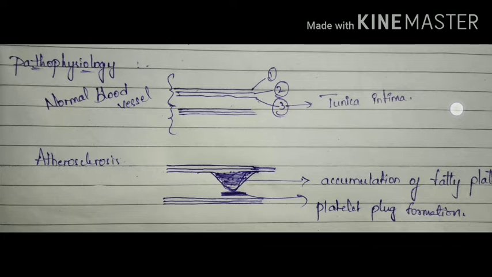Due to this accumulation, the wall of this blood vessel will bulge outside, and this is the formation of a platelet plug. Due to the formation of the platelets there is a decreased diameter for the supply of blood. Over this deposition of lipid material, platelet plaque formation or LDL, once this accumulation occurs there is a rupture of the endothelial lining.